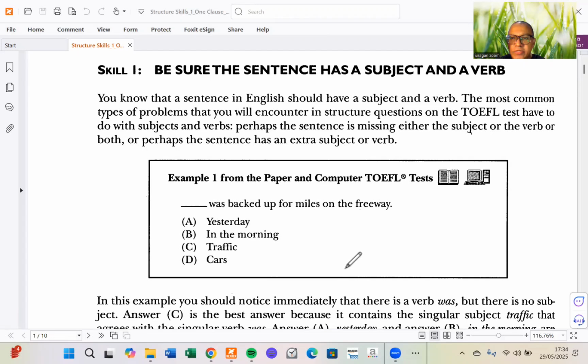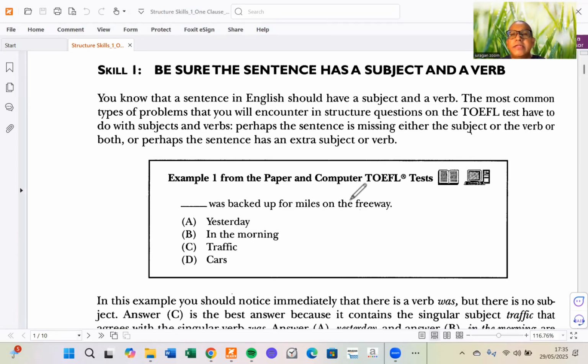So you have the question, and some parts are underlined, and you have to be able to identify the mistakes or the incorrect ones. The incorrect one will be the option that you have to pick as your answer in the TOEFL test. Okay, so we just start now in the structure part. I'm going to use both languages, guys, English and Indonesian. In the structure part, you have to be able to identify the subject and the verb.